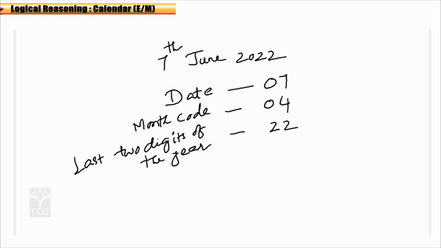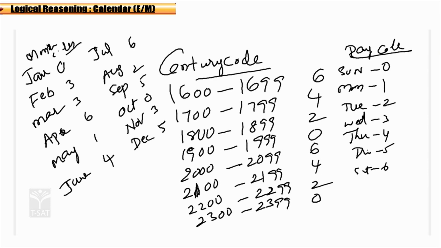Correct? Okay. And next, you have to write the century code. What is the century code? For 2022, we will check the century code. 2022 comes in which century here? 2000 to 2099.